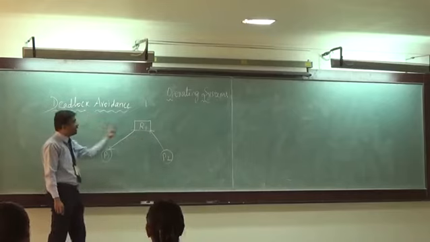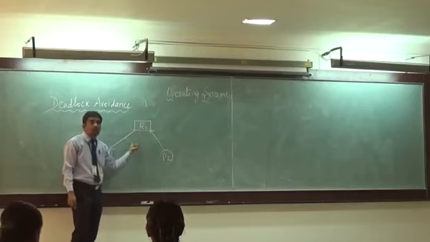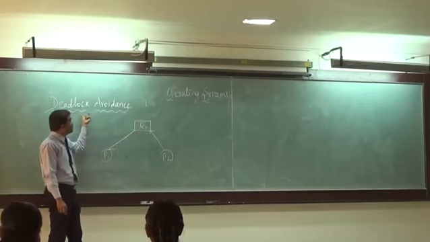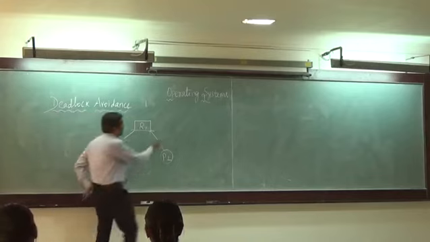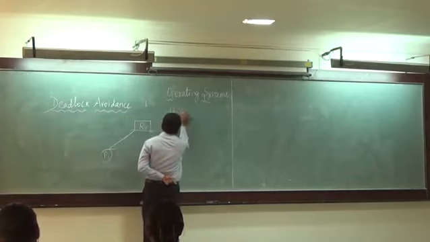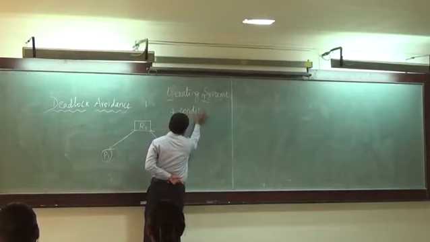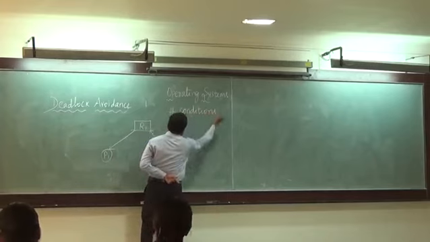But if a deadlock occurs in a system, how do we rectify it? This is the concept of deadlock avoidance. Actually, four conditions give rise to deadlock in systems.